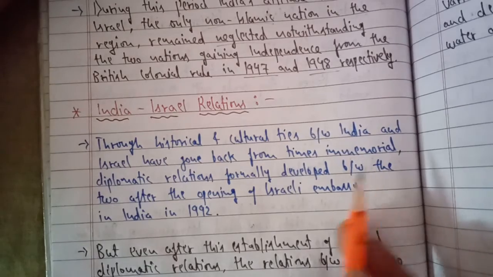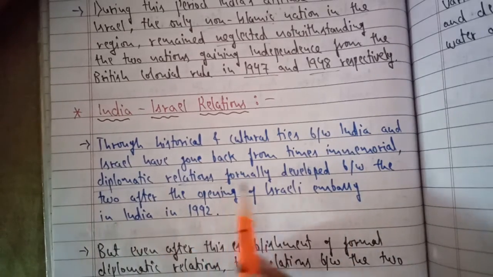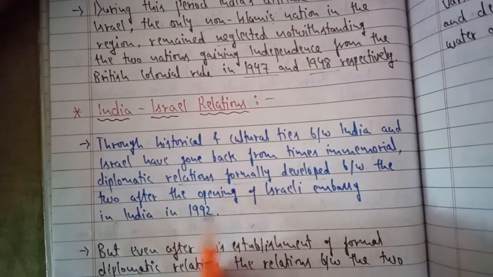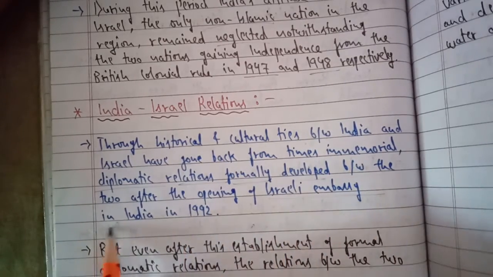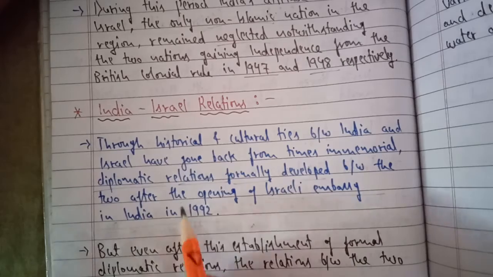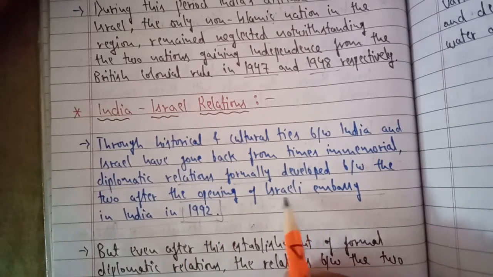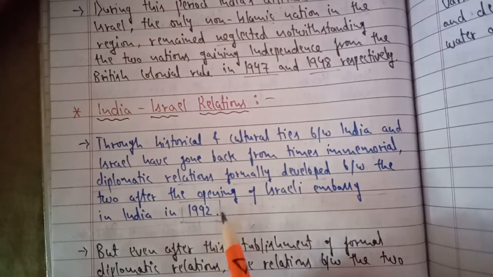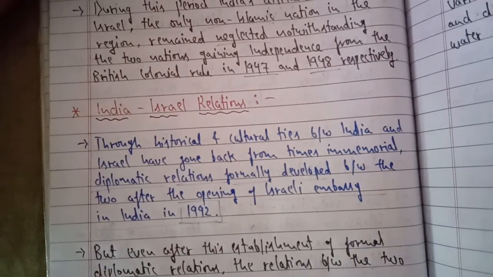But diplomatic relations formally developed after the opening of the Israeli embassy in India in 1992. So it was in 1992 that the Israeli embassy was established in India, and after that diplomatic relations started between these two countries.